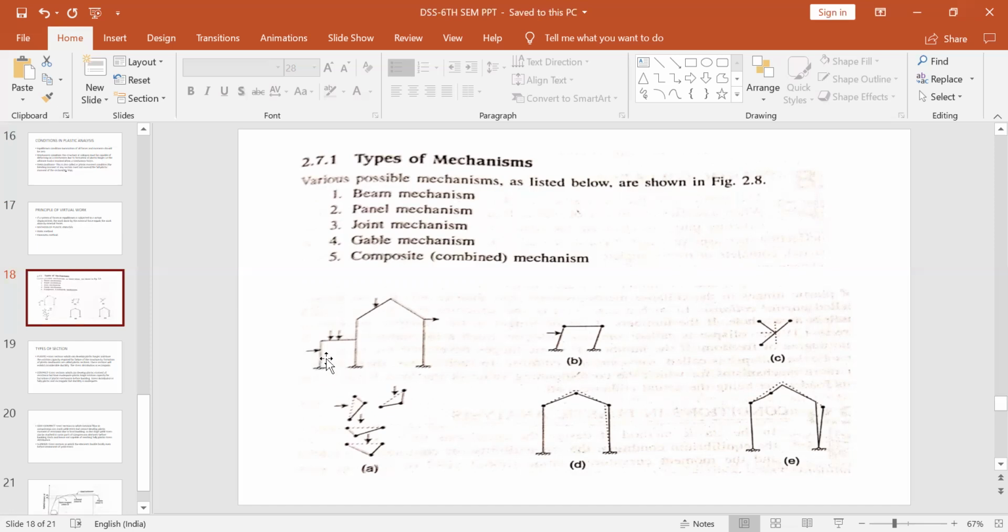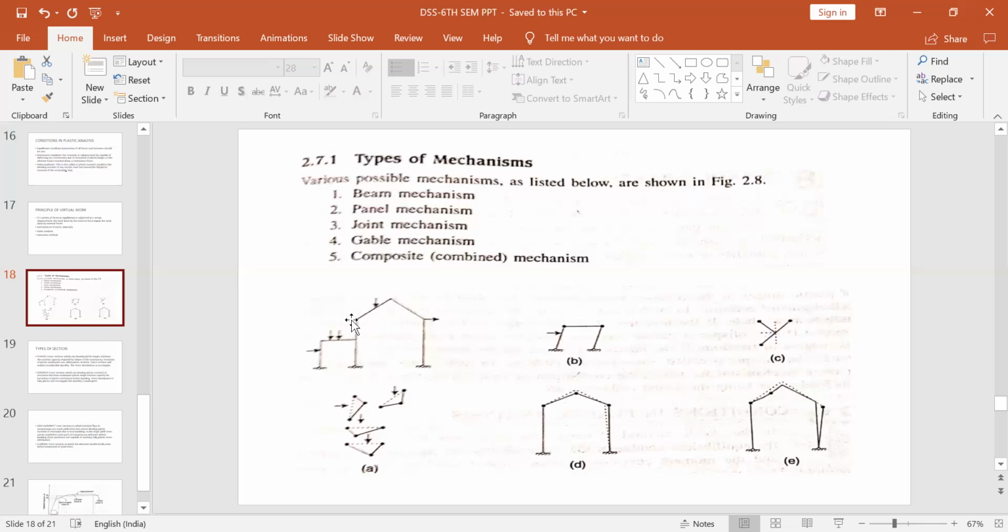If we take it as a beam, then this is the vertical load. In the actual case, it is the horizontal load. But if the column is considered as a beam, then this horizontal load will become a vertical load. So again, this will deflect and it will form a plastic hinge under the load. So for this, beam action is taking place. Now for this also, beam action is taking place. See here.